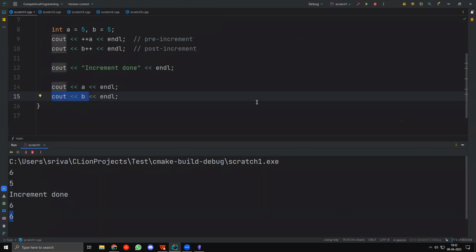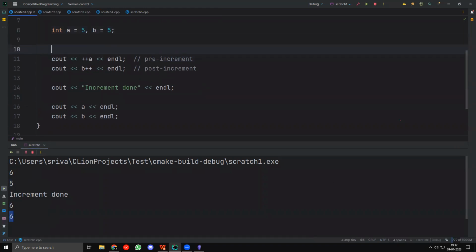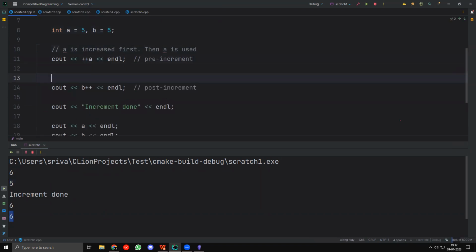How is this working? Well, it's actually pretty simple. When I take ++a, a is increased first, then a is used. But in the second case, b is used first, then b is increased. So this is a pretty big difference. Pre-increment means that you are incrementing first. Post-increment means that you are incrementing later.